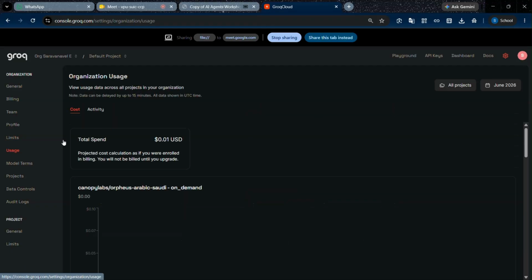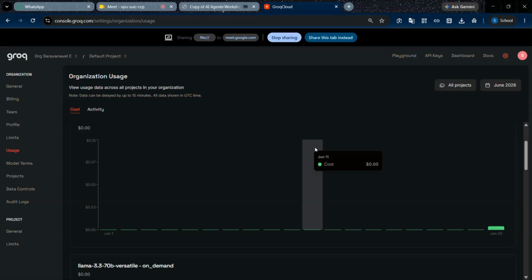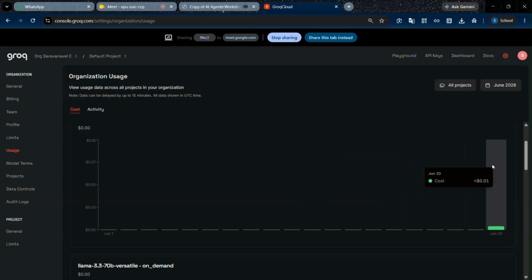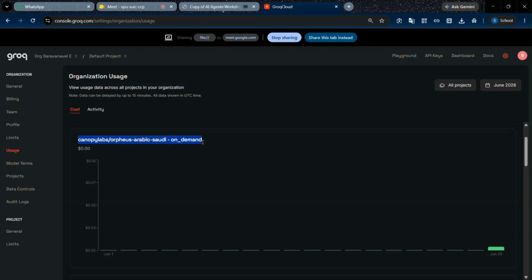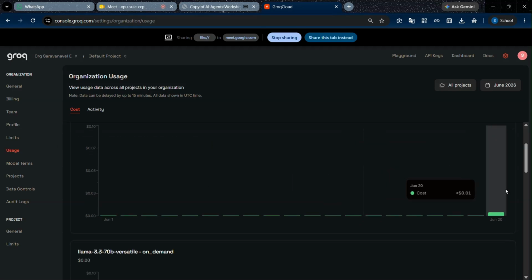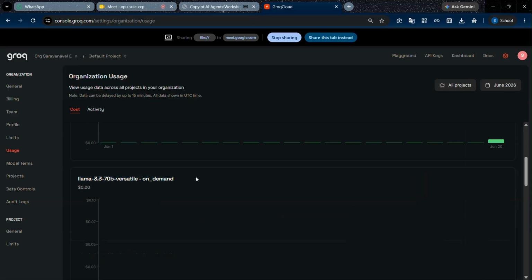Then how many tokens we have used, we can see in this part. This is the speech to text model. I used less than $0.01 in cost. For each and every model we can see the usage here.